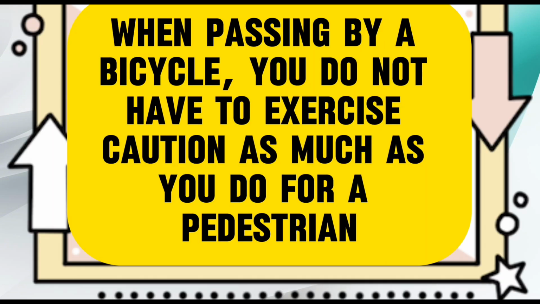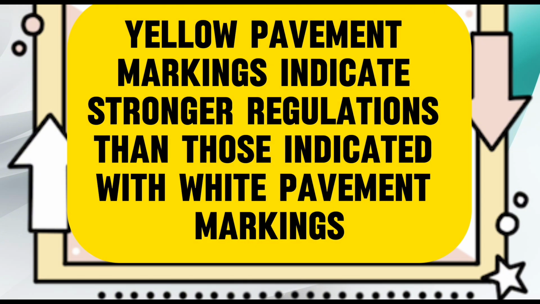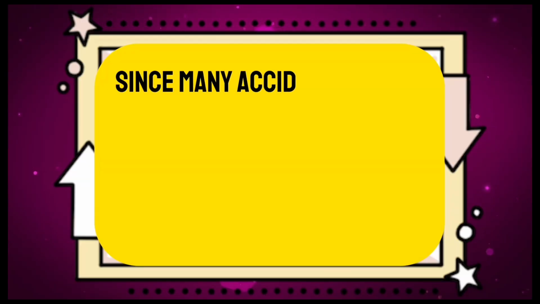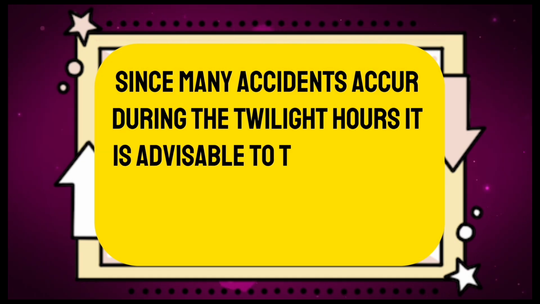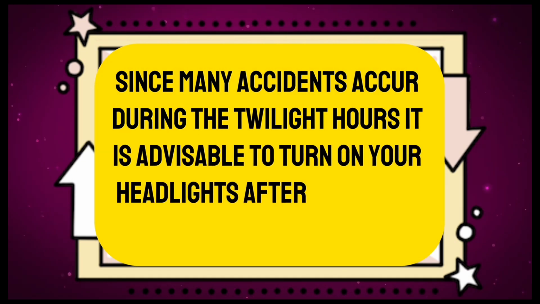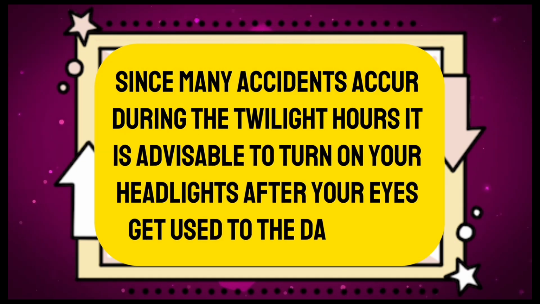True. When passing by a bicycle, you do not have to exercise caution as much as you do for a pedestrian. False. Yellow pavement markings indicate stronger regulations than those indicated with white pavement markings. True. Since many accidents occur during the twilight hours, it is advisable to turn on your headlights after your eyes get used to the darkness.